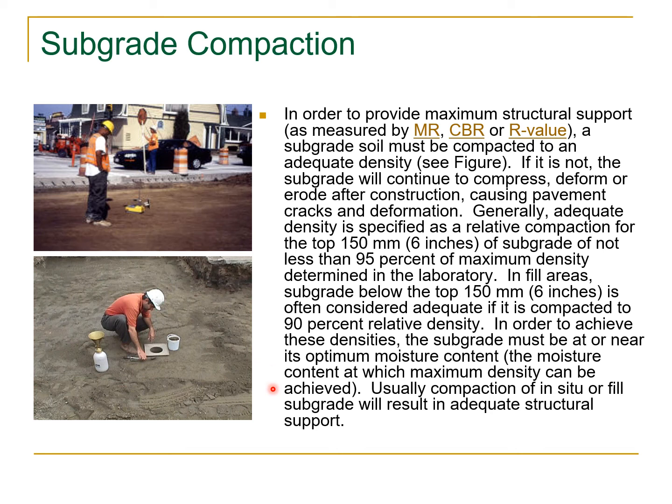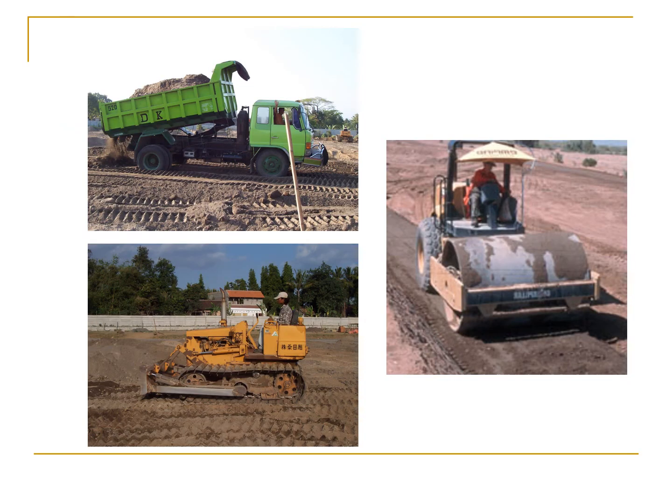Usually, compaction of in situ or fill subgrade will result in adequate structural support. So here you can see the different stages. Material is being dumped, it is being placed properly, and it is being compacted.